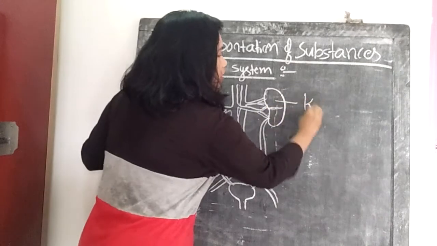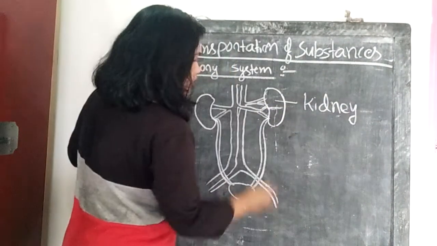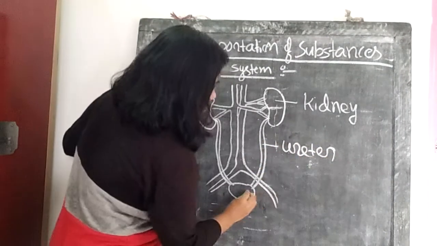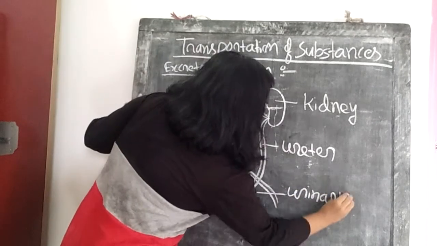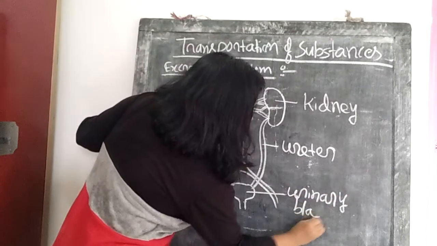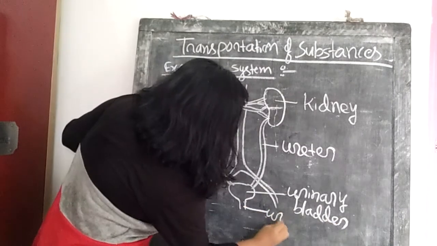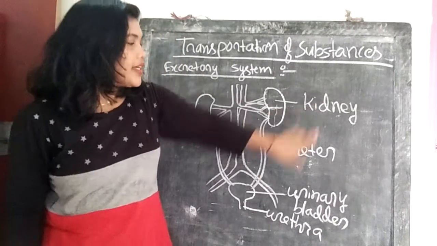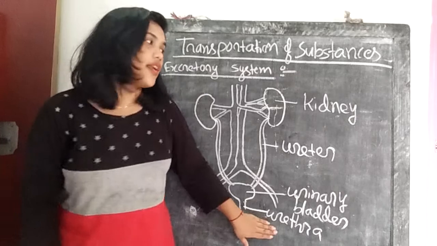This is called the kidney. This is the ureter. This is the urinary bladder, and this is called the urethra. This is the kidney, this is the ureter, this is the urinary bladder, and this is called the urethra.